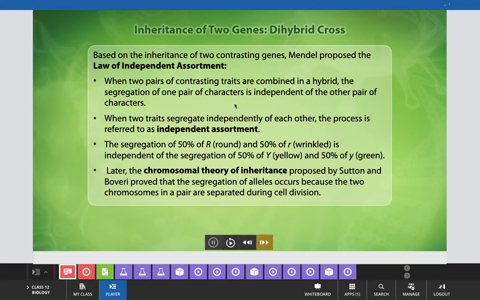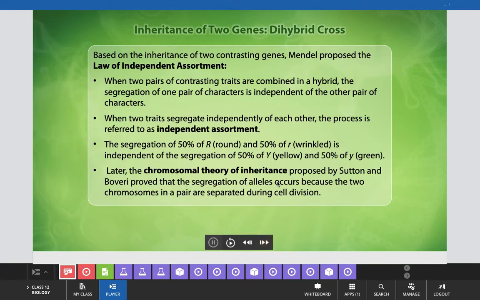When these two traits segregate independently of each other, the process is referred to as independent assortment. The segregation of 50% of round and 50% of wrinkled is independent of the segregation of 50% of yellow and 50% of green.